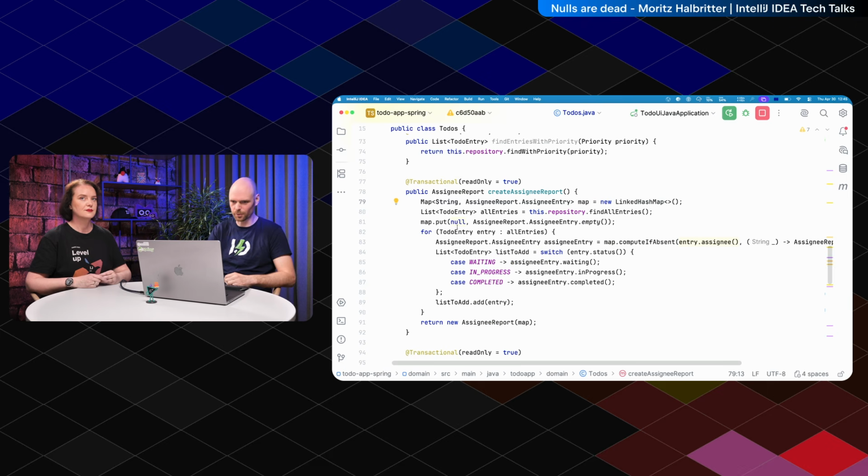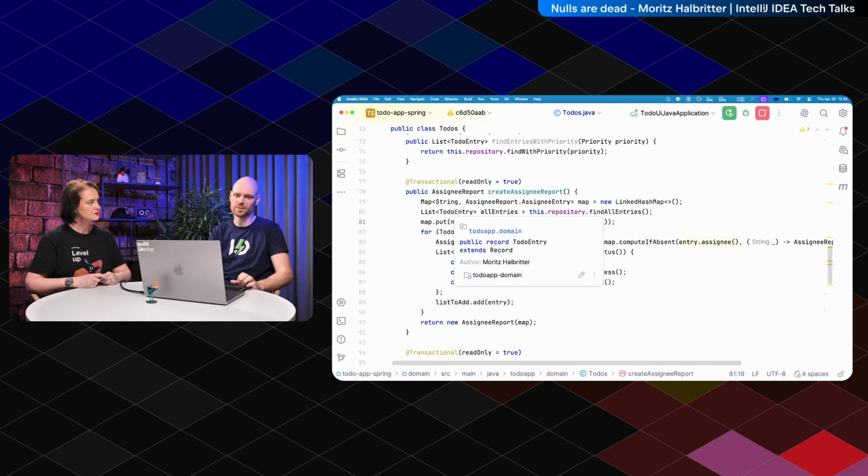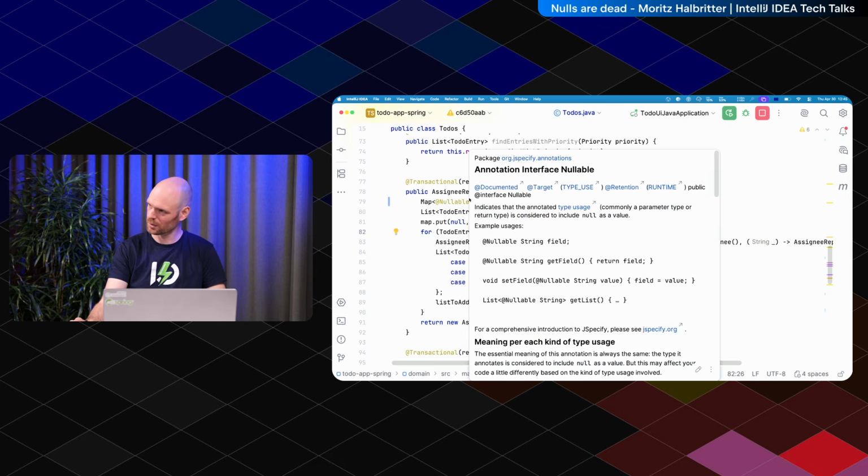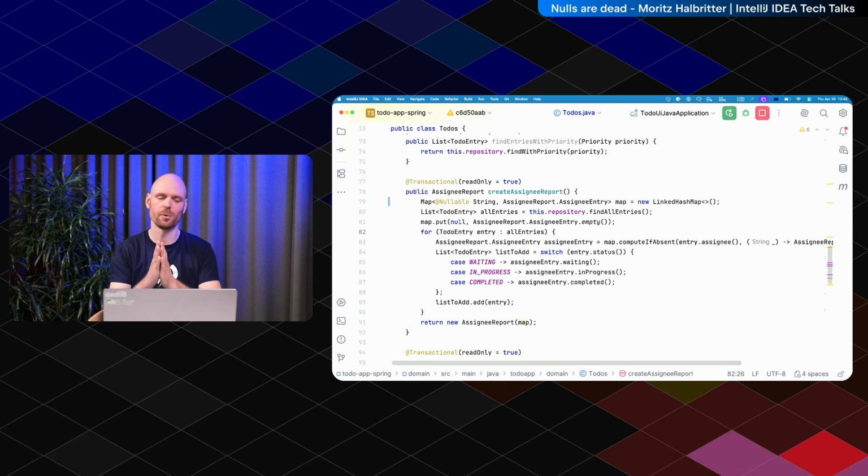But what I'm going to do is I'm putting null here. So IntelliJ screams at me, rightfully. NullAway didn't. So here is something which the IntelliJ IDEA checker finds, but NullAway didn't. To fix that, we put the nullable on the generic type argument. And this is what I've said earlier.